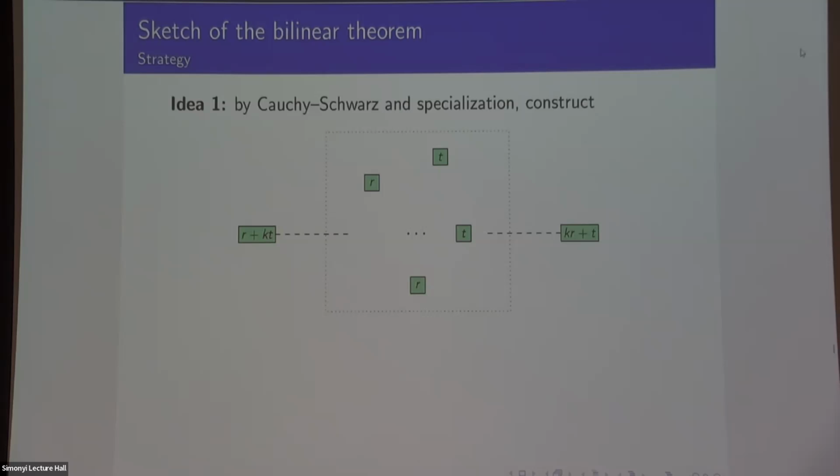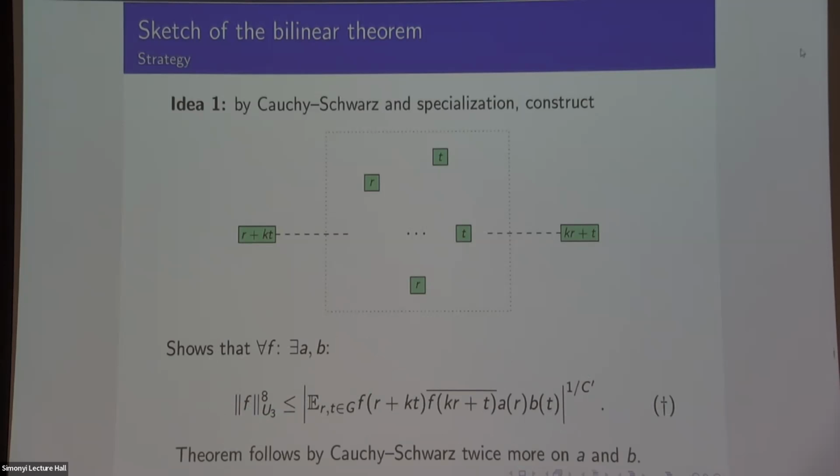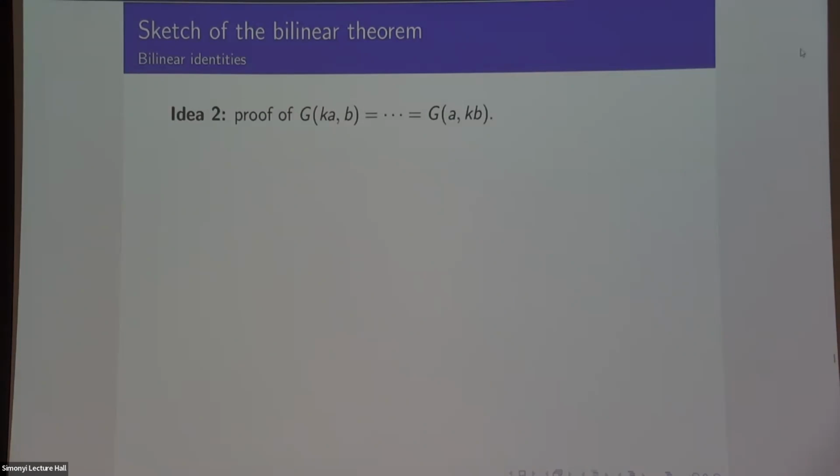If I can construct something like this, well, when I translate that into some inequality, then that's saying that the f U3 norm is bounded above by some multilinear average that looks like this. And then I apply Cauchy Schwarz 2 more times to get rid of a and b, and then that turns out to be exactly what I want. So in the sketch I had earlier, it's like instead of differentiating f twice at the start, I want to differentiate f twice at the end or something. But whatever. Why would I lie to you? If I ever find a diagram that looks like this, then I promise you I've won and I can go out. Okay, so that's my first idea.